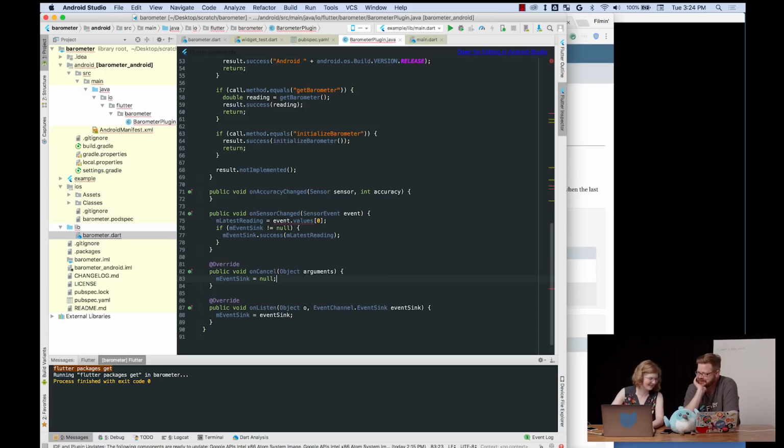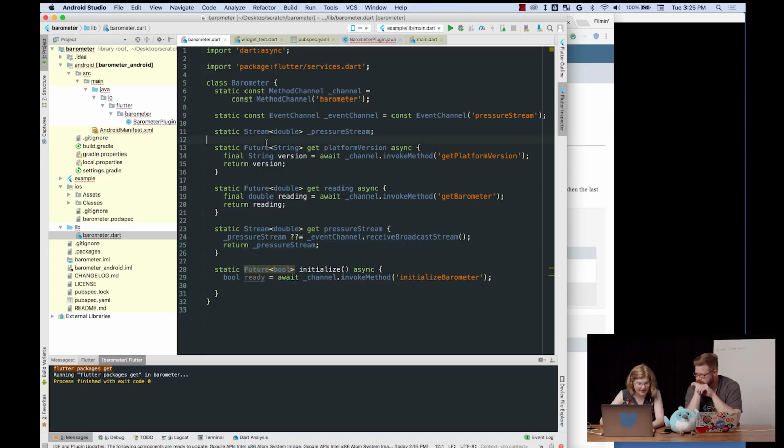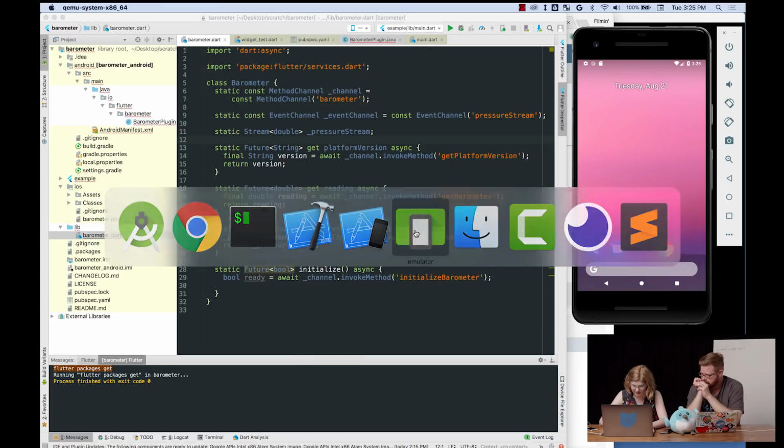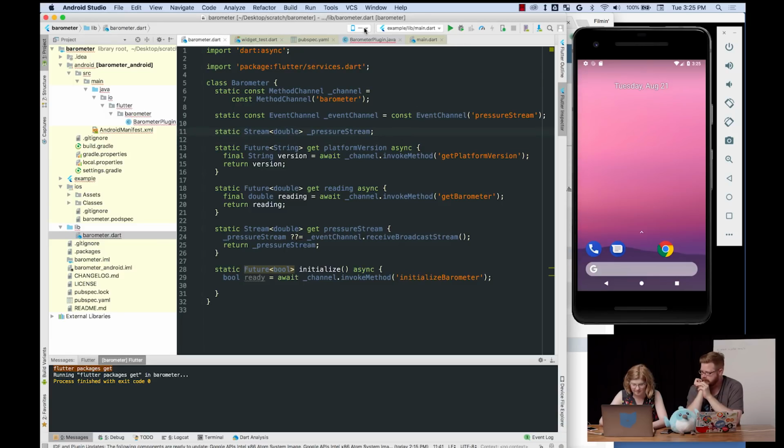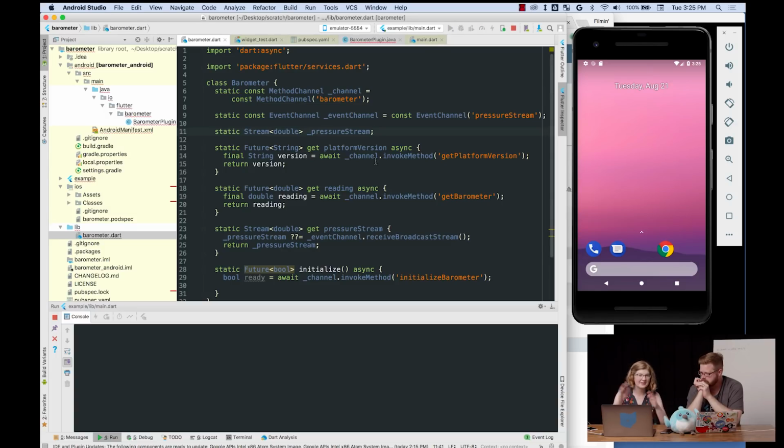Well, let's see. Save and build. The old build test. We're going to see if it compiles, but then in our example app we have to actually use the stream, otherwise nothing will ever get called. Do you have your Android simulator open? I do, somewhere. Yeah, there it is. Hopefully it will not crash. Just build it once and make sure everything works. We're not going to see anything from the stream right now because we haven't hooked it up in our example app, but we're just making sure that we don't get horrible runtime errors. Incremental changes, because we didn't write a test. So this is our test right now.